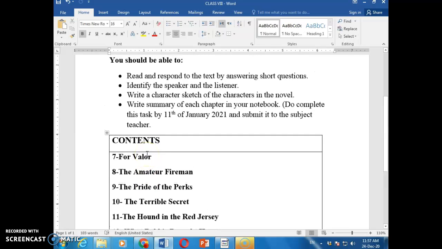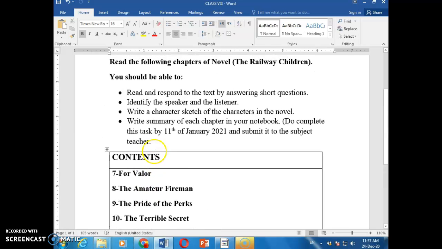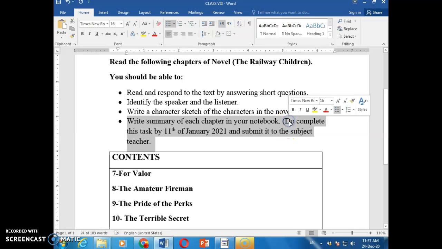So you need to read the novel and you need to complete this task, right? By 11th of January, you need to write the summary of each chapter and submit it to the class teacher. Alright? And these things will be done in the classroom.